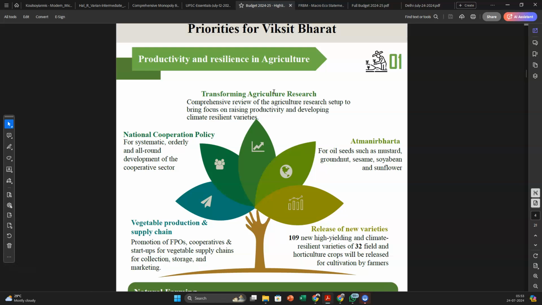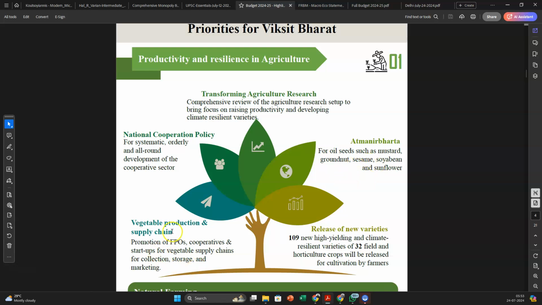Then another issue is that I want you to read, in fact there is a wonderful article, if I remember correctly, and that is from The Wire. Just read that article: How did we lose our Atmanirbharta in oil seeds? We were a completely self-sufficient country in terms of edible oil. How did we lose all of that Atmanirbharta? And this is a major pain point for India, because we need to import a lot of our edible oil from outside. So this is something that we are trying to address.